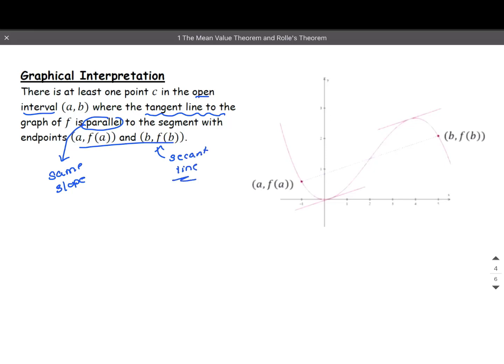Here's a picture to remind you that the slope of this secant is the same as the slope of this tangent and is also the same as the slope of this tangent. So in this particular case, we have two values where this works.